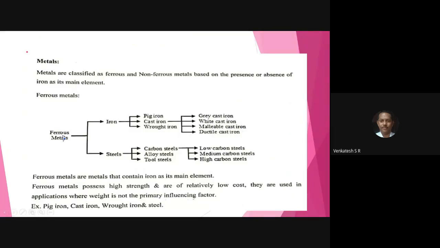Say first classification, ferrous metals. The metals are classified into 2, ferrous and non-ferrous. All of you go through this.